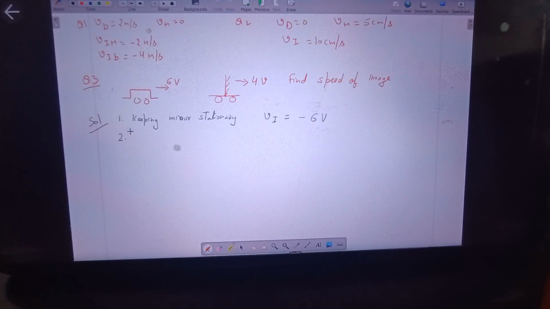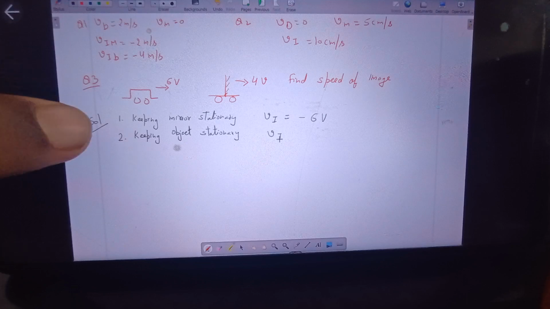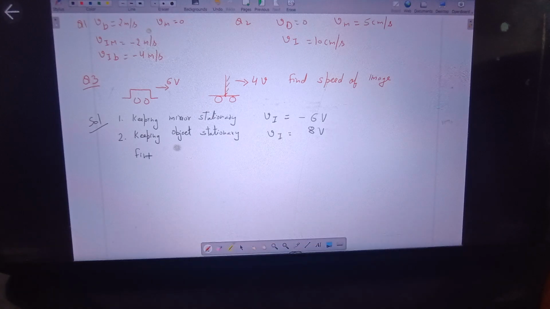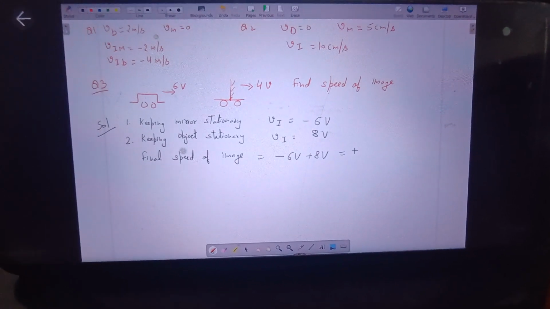Minus 6v. Now, if I assume that the object is not moving, keeping the object stationary and the mirror moving at 4v, then the speed of the image will be how much? It will be 8v in the same direction as the mirror. Now the final speed of the image equals minus 6v plus 8v, which is equal to 2v.